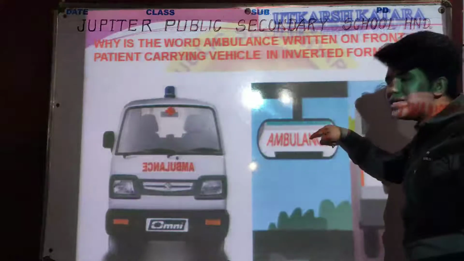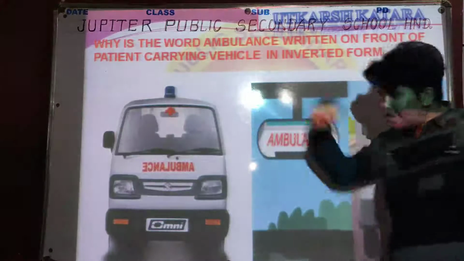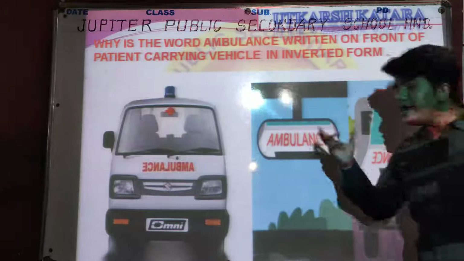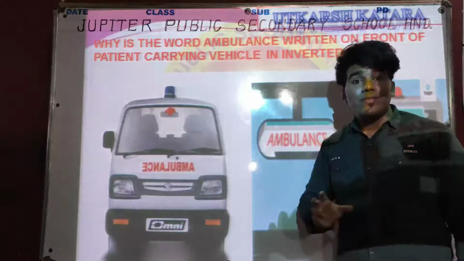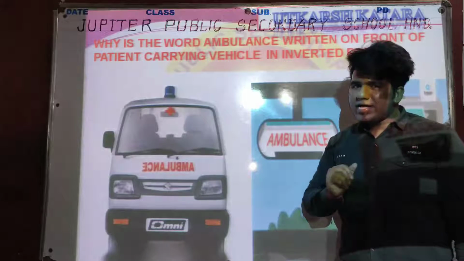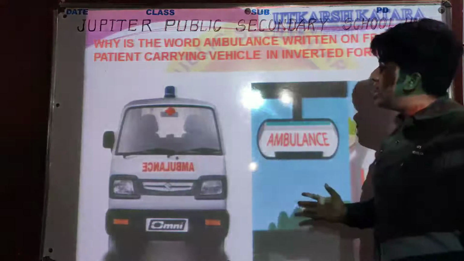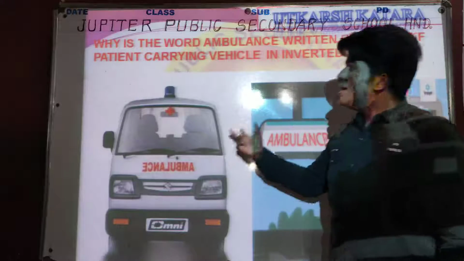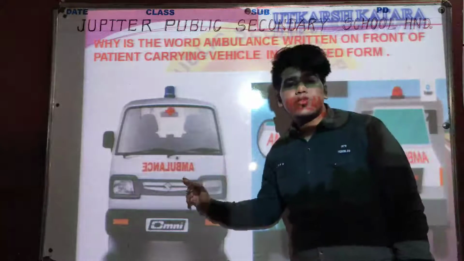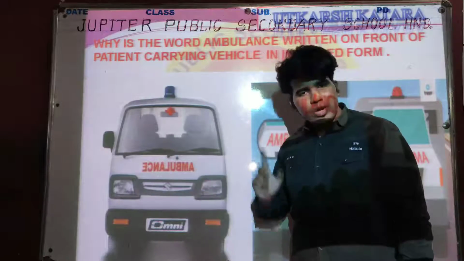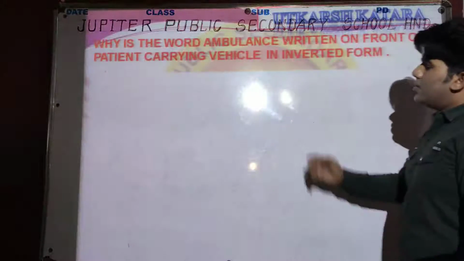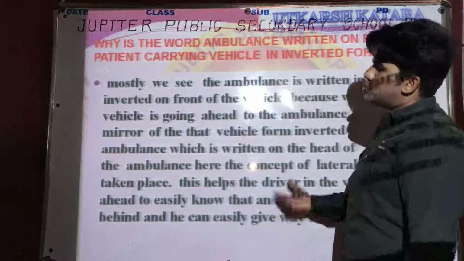Then the mirror present in that vehicle will create an erect image of the ambulance. Okay, so I think you have understood the basic answer and the basic meaning why it is written in inverted form on the front of the ambulance. Okay, so here we can write down also.